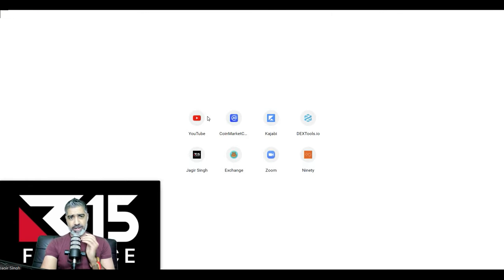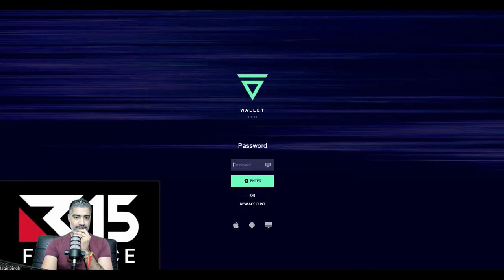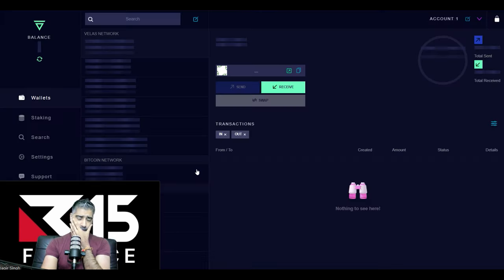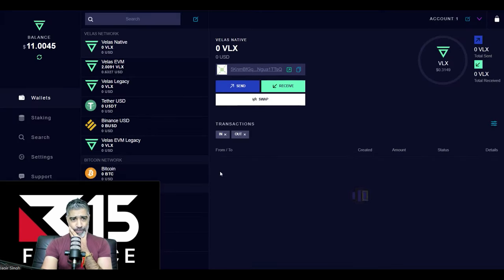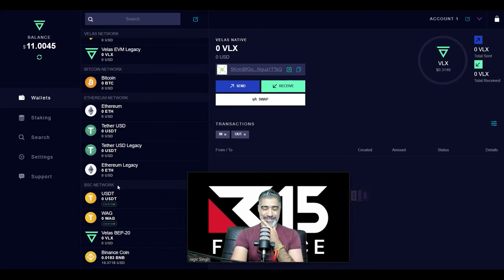VelasWallet. All right, let's go to the VelasWallet. I've downloaded this before, the VelasWallet. You put in your password, and then enter. And now we're in the VelasWallet. So what we're going to need to do, it is what it is, right? This is just one of the ways. This is not a fluid part of crypto right now. But look, if you want to get onto Wagyu, you have to find a way of getting across.